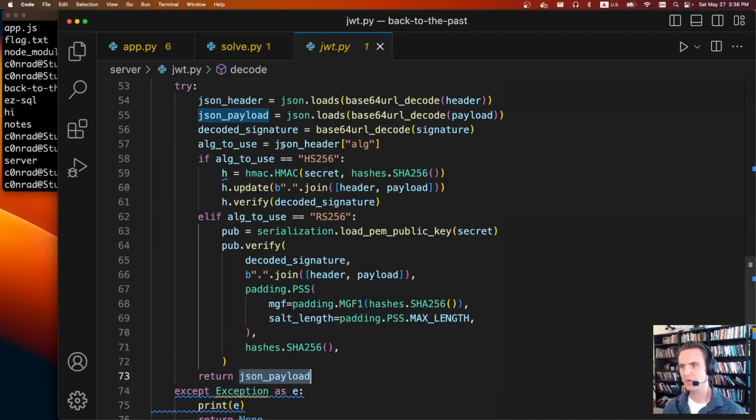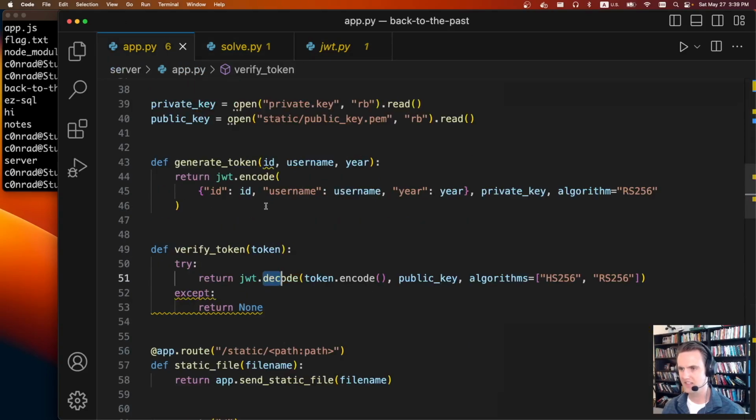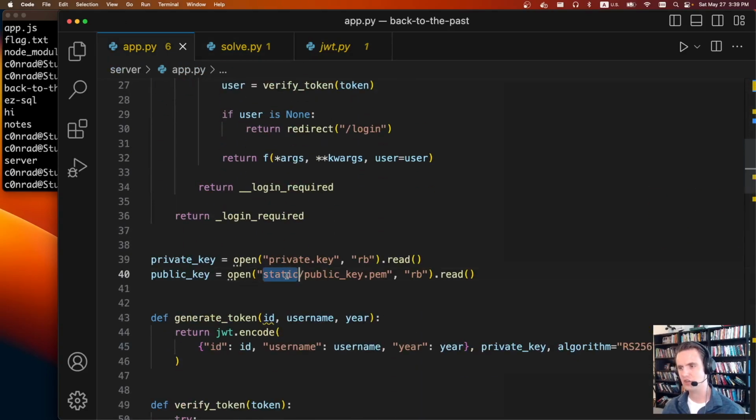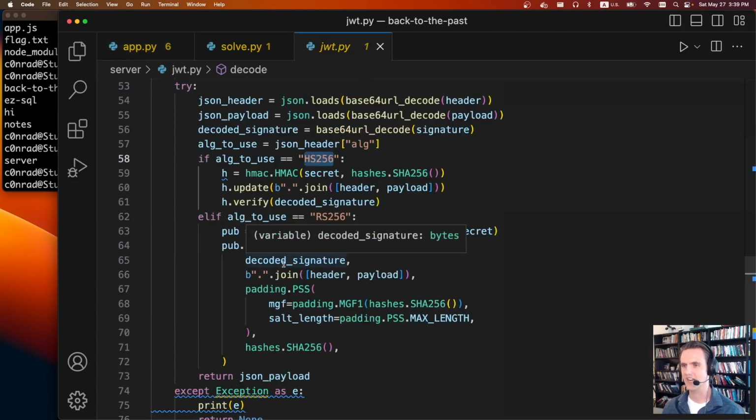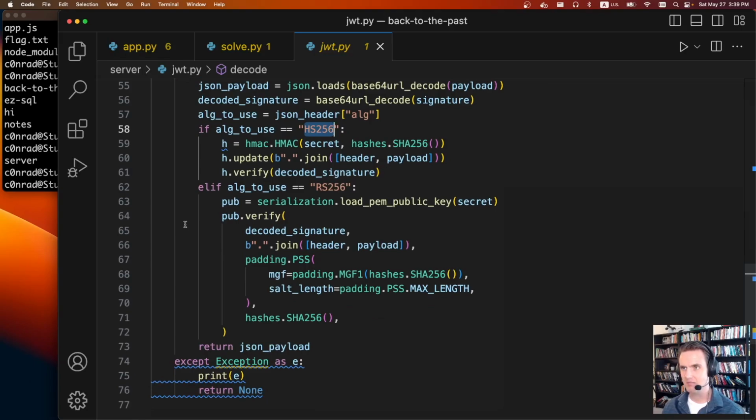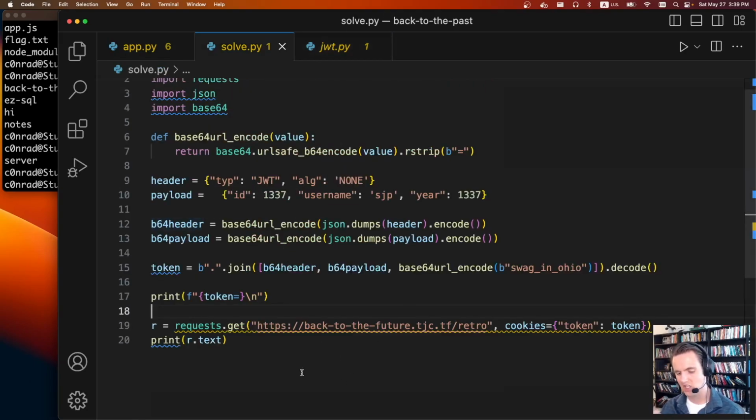Like I said, we're supposed to do this swapping thing that you can do with HS and RS, and the fact that they put the public key under static so that you could grab it makes me think you're supposed to do that attack, but we're lazy, so if we see an easier way, we're going to do the easier way. From there, we just need to forge a JSON web token that has a year before 1970, and specify an invalid algorithm so it doesn't actually validate it, and from there we should just get the flag.